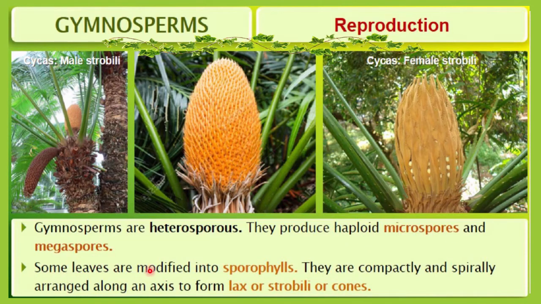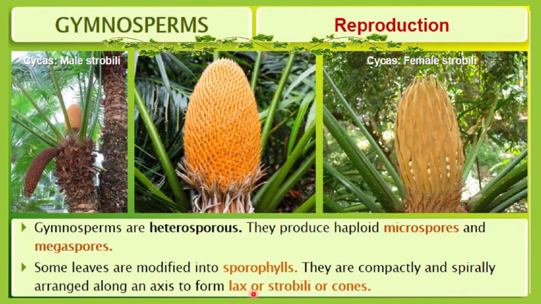Some leaves are modified into sporophylls. You know this terminology already; we discussed sporophylls, microsporophylls and megasporophylls in the last lecture. They are compactly and spirally arranged along an axis to form cones, or strobili.